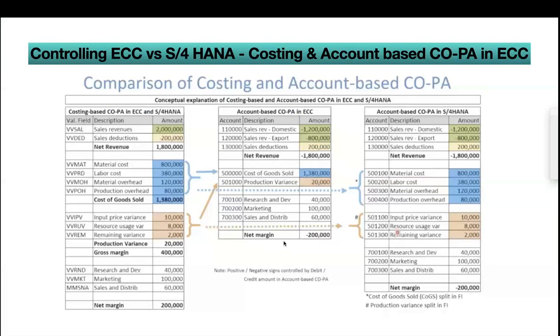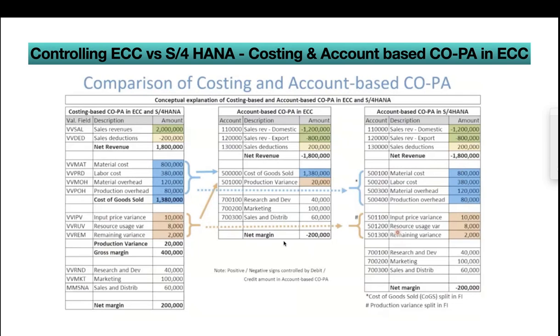So this screenshot is basically comparing costing-based with account-based COPA. Maybe people can recollect this. It is a beautiful example of how account-based COPA and costing-based COPA look. The left side is divided into three parts. On the left you can see costing-based COPA in ECC and S4HANA. Basically, there are no changes in costing-based COPA. That is the reason we have that slide in the front.